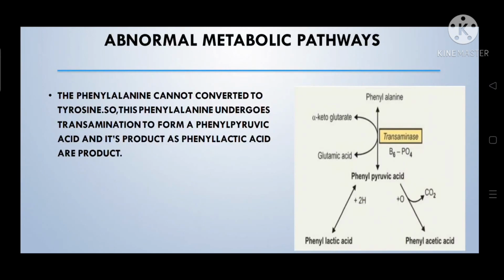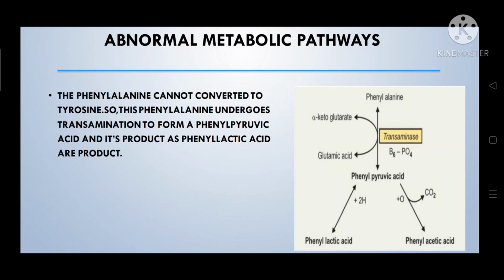Next, we will see the abnormal metabolic pathway of phenylketonuria. The phenylalanine cannot be converted to tyrosine. So this phenylalanine undergoes transamination to form phenylpyruvic acid and its products like phenyllactic acid and phenylacetic acid. The abnormal metabolic product phenylacetic acid combines with glutamic acid, and it is responsible for the mousy odor of urine.